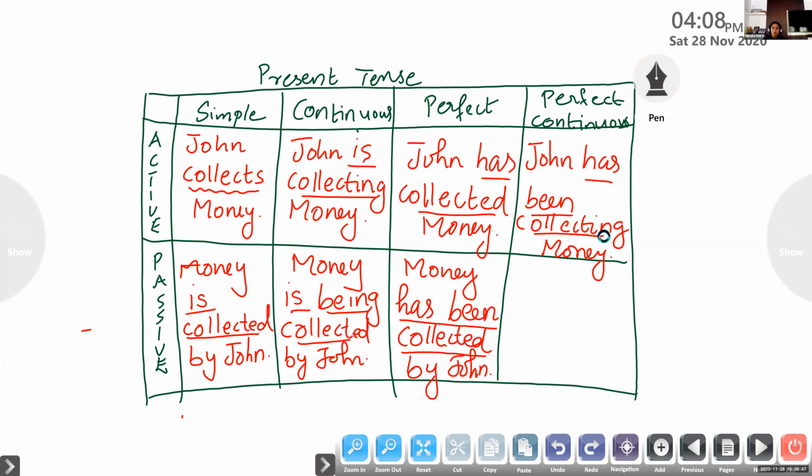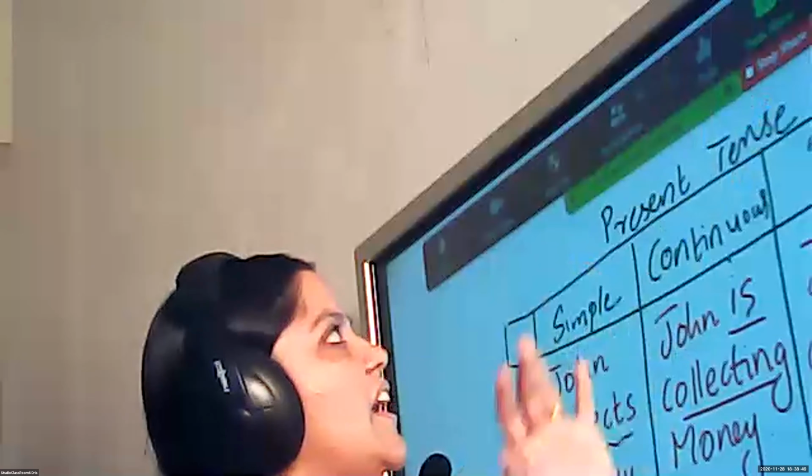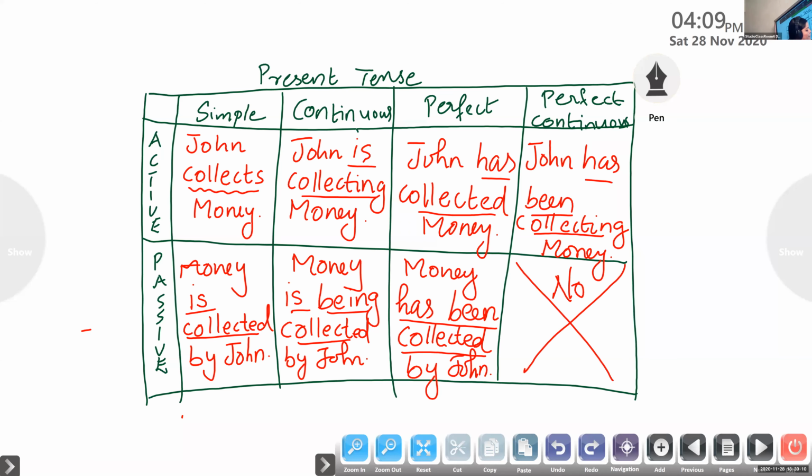So tell me its passive form. Who is going to give me the answer? There is no passive form. Louder. There's no passive form. No passive form. Wonderful answer. Even in some other classes, they tried with a lot of answers, but here, quick response. There is no passive form for present perfect continuous. No passive. Wonderful. Great. Okay, I'm happy.